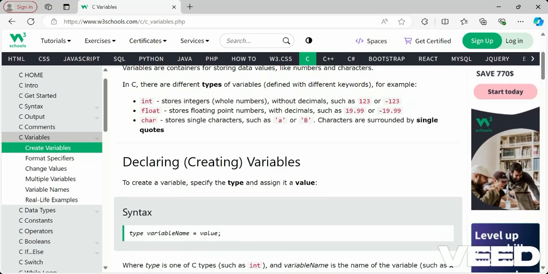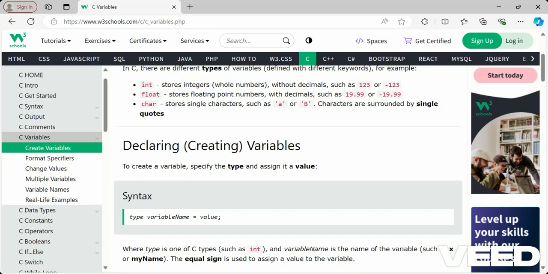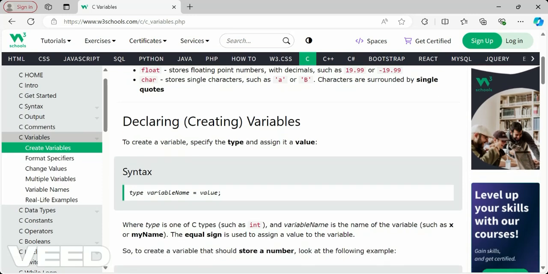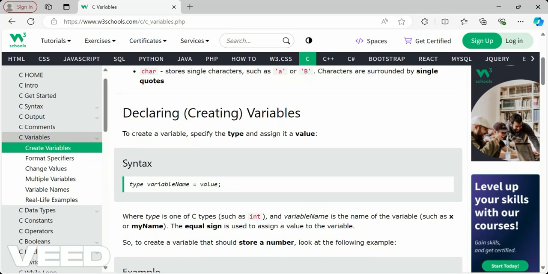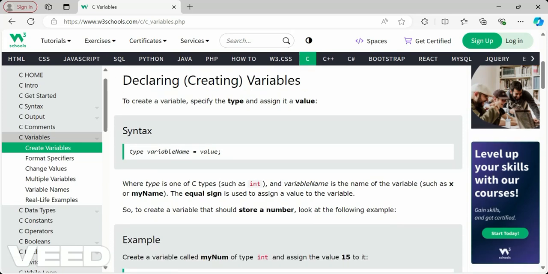Now let's see how to create a variable, that is, declaring a variable. To create a variable, we have to specify the type and assign a value. The type of variable may be int, float, or char. So you have to mention the type and give a variable name. The variable name is the container name, the name we give to the place where we are storing the data. The type is what type of data we are storing in that variable. You understood, right? Type and variable name.